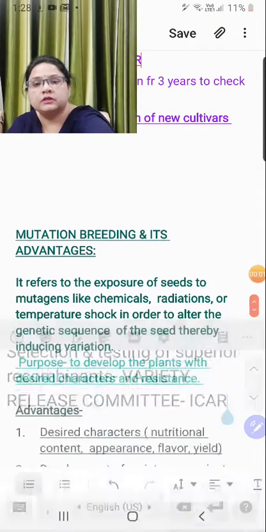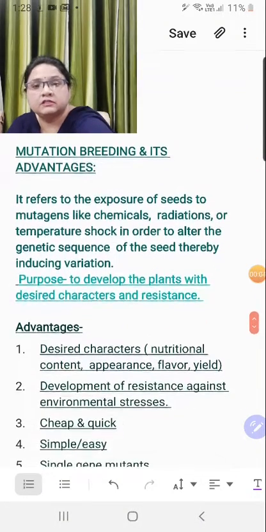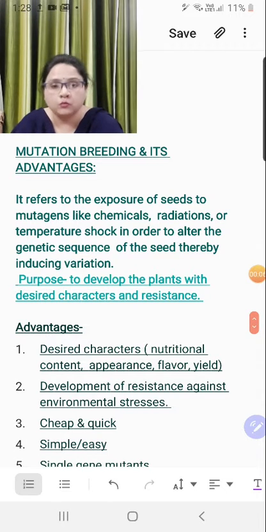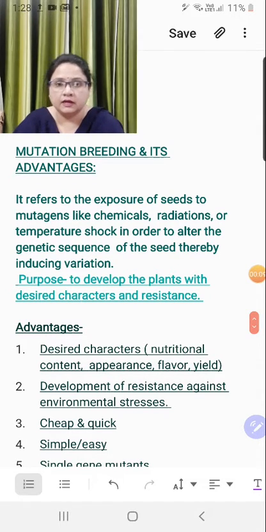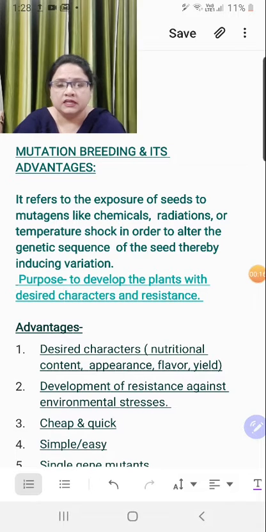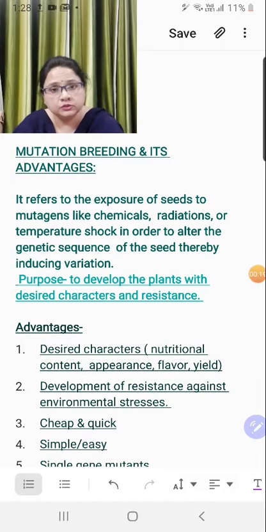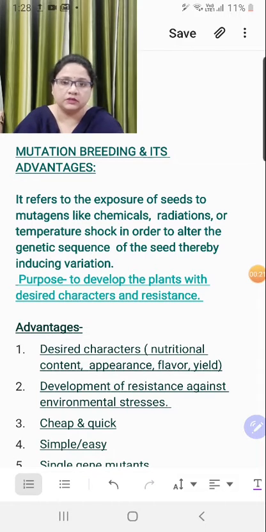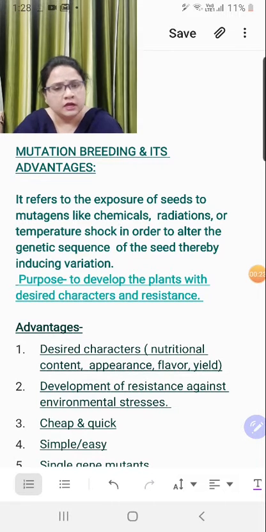Alright children, so now if you can see on the screen is mutation breeding and its advantages. You must understand that whatever I am teaching you in the live classes and in the video clips strictly adheres to the syllabus. I'm not including anything which is out of syllabus, right? So you can tally it with your syllabus in the book. I'm just moving point wise, and this is the next heading in your syllabus, that is mutation breeding and its advantages. I give it a worth of 2 to 3 marks.